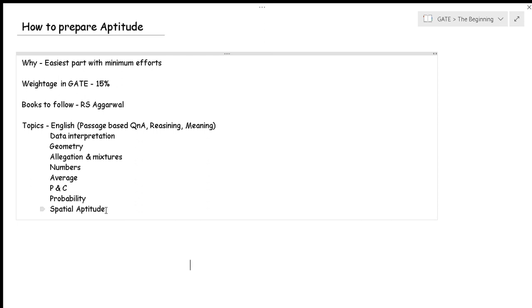This is one of the mistakes that I made in my 2020 preparation along with the 2020 batch. What used to happen is that I used to attempt the test series, but I used to totally ignore the aptitude section and focus only on the technical part. So what happens if you do that is that whenever you see the top 10 or top 20 rankers in your test series, not GATE, in your test series, you will see that most of them have at least 13 marks in the aptitude out of 15.